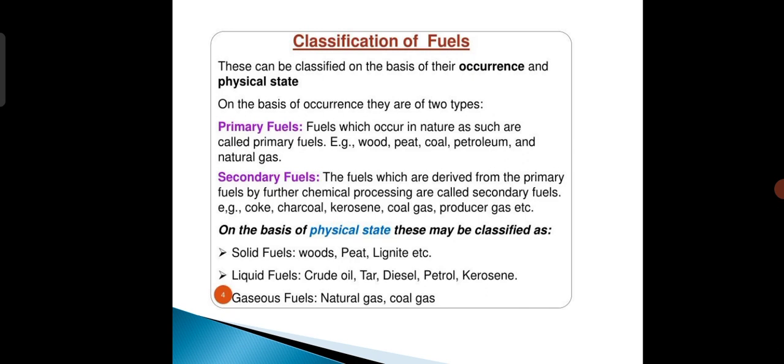On the basis of physical state, these may be classified as solid, liquid, and gaseous fuel. Solid fuel, for example, wood, peat, lignite. Liquid fuel: crude oil, tar, oil, diesel, petrol, kerosene. Next, gaseous fuel: natural gas, coal gas are examples of gaseous fuel.